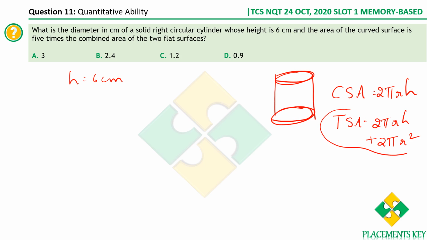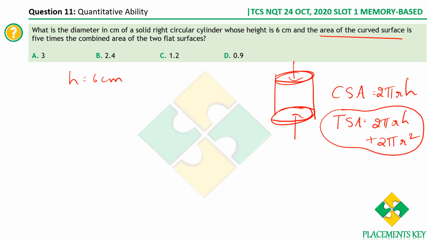This may not be relevant to the question at hand, but I'm explaining the concept. Okay, as I always do, I'll also explain the relevant concepts, not just to crack this question, but to crack any question from this particular concept. So if it is a curved surface area, it's only 2 pi r h. If it is total surface area, if not the curve, you also add the top area and the bottom area. Okay, remember that. Let's look at the question.